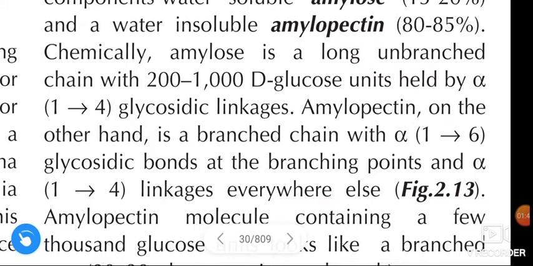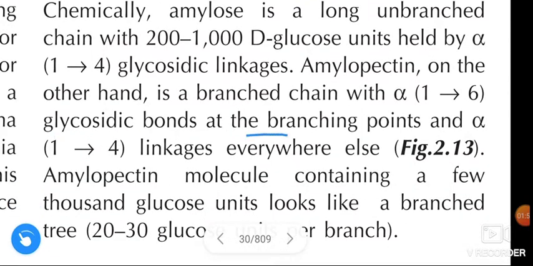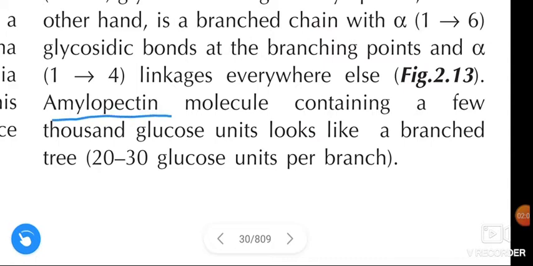Amylopectin on the other hand is a branched chain with alpha 1, 6 glycosidic bonds at the branching points and alpha 1 to 4 linkages wherever else. Amylopectin molecules containing a few thousand glucose units look like a branched tree, with 20 to 30 glucose units per branch.